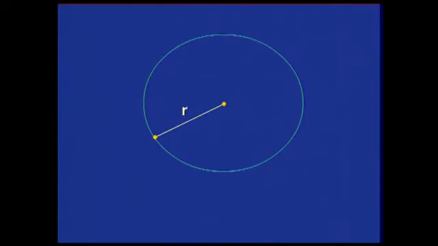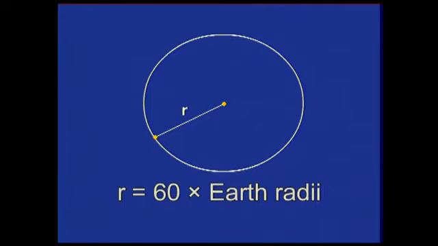So, to calculate the acceleration of moon, he needed the magnitude of velocity of moon and the radius of its orbit. The radius of the moon's orbit r had by then been estimated to be about 60 Earth radii.